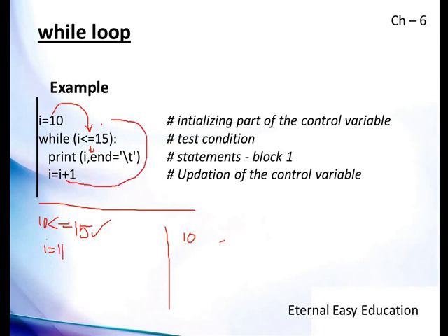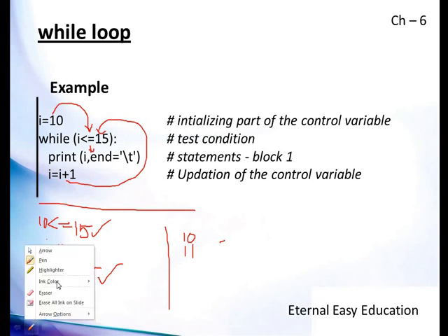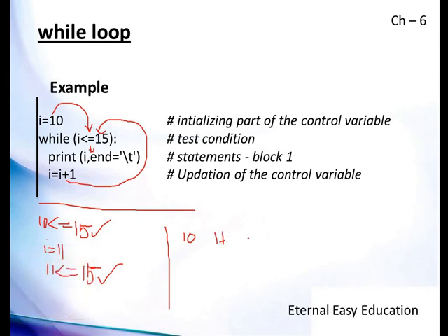Again, it has to go for the condition checking. That means 11 less than or equal to 15. So the condition is true. Print i, that means 11. So 11 will come here because there is \t. \t means it will give space horizontally. So 11 will be here. Then there is a horizontal space. Again there is the increment. So i will become 12. Again it goes for the checking. Then 12 less than or equal to 15.